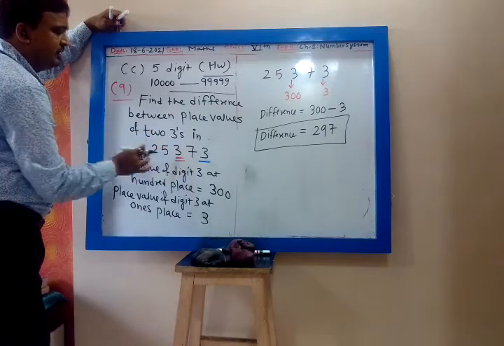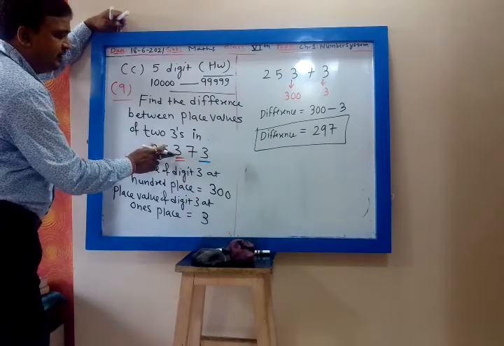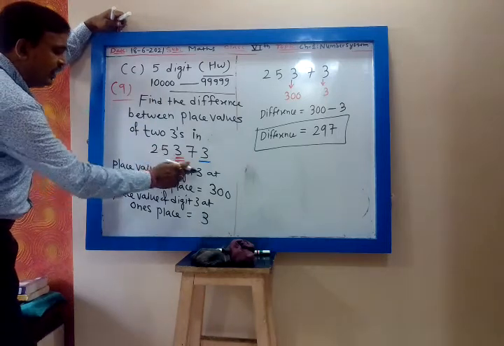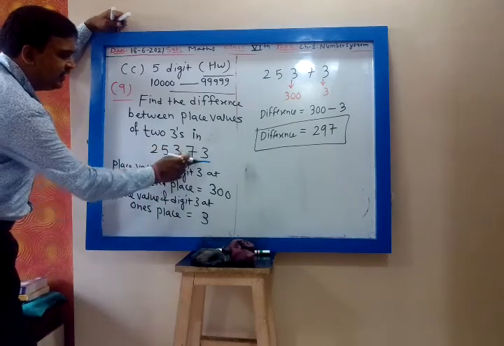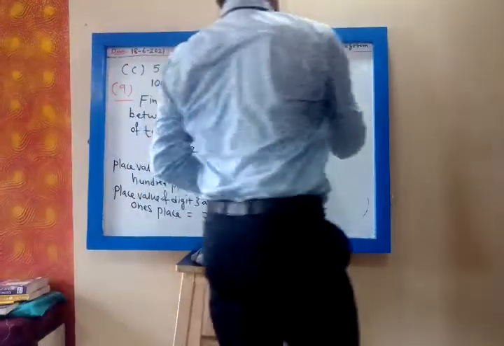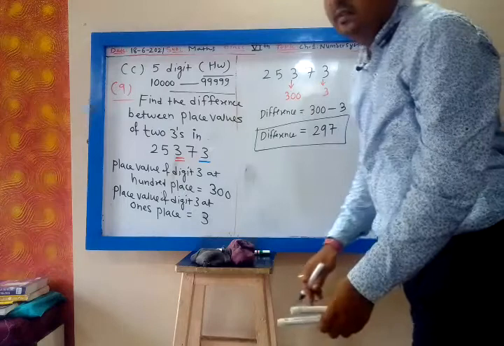The 3 at the hundreds place has place value 300. The place value of digit 3 at the ones place is 3. So now we have to find the difference. Difference will be 300 minus 3, that is 297. Okay?